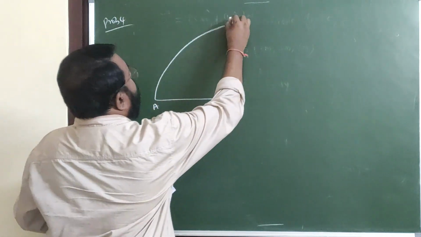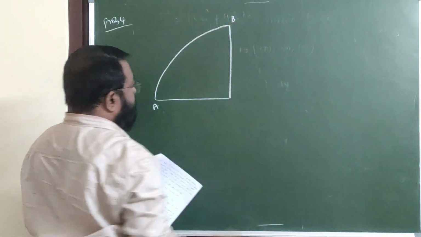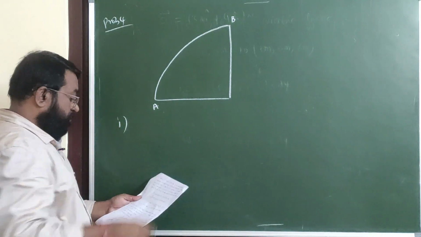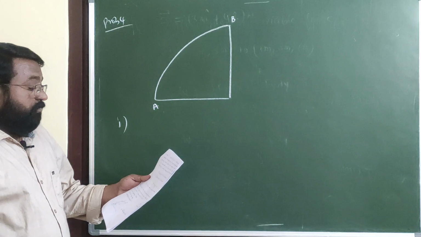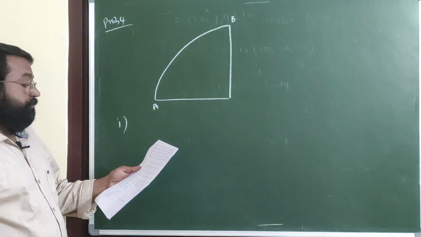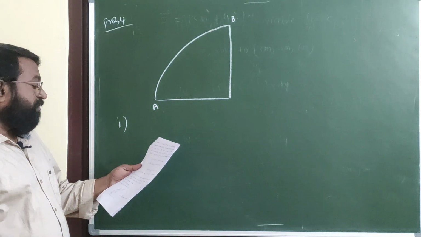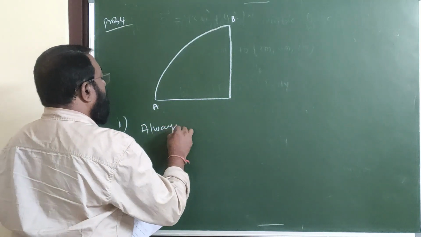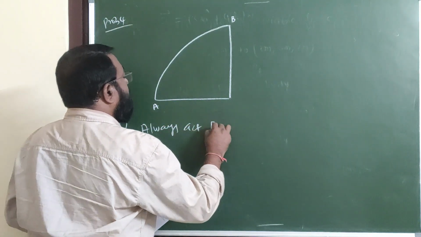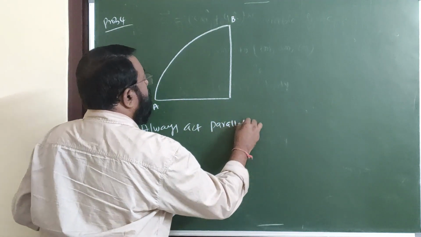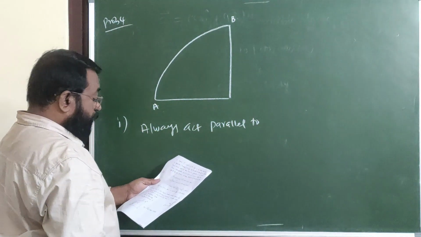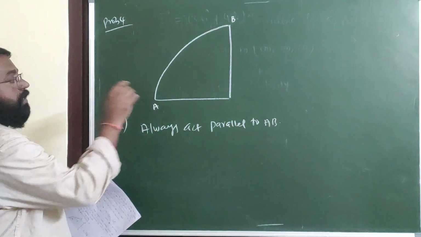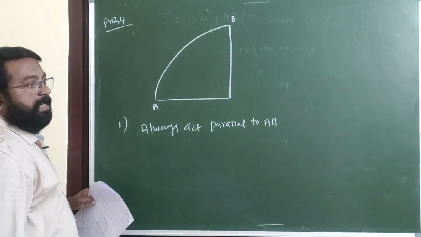Here is A. This one is B. See, in first part, work done by the force. If force F is always acting parallel to AB. Here F is always acting parallel to AB.